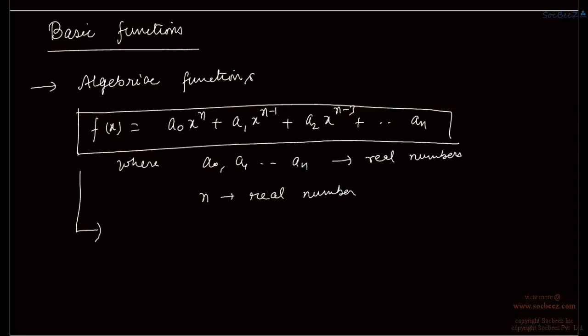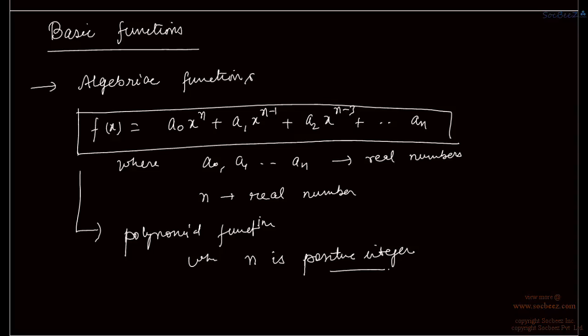This function can be called a polynomial function when n is a positive integer, and this positive integer n is called the degree of the polynomial. Because this n is the largest possible power, we call it the degree of a polynomial, if this is a polynomial function, that is, if n is a positive integer.